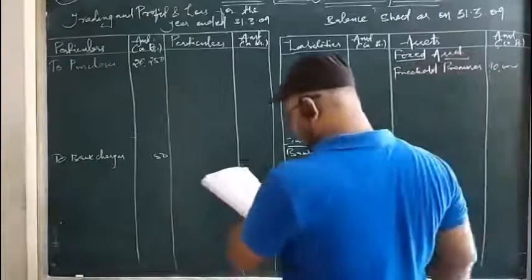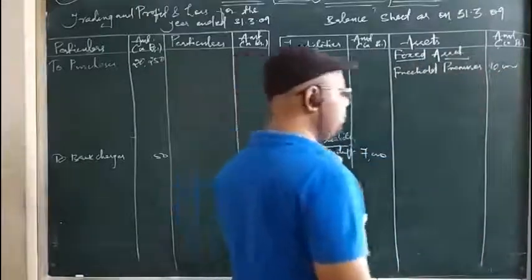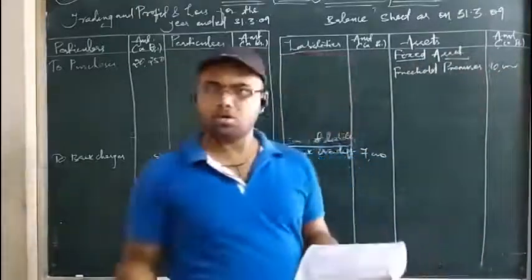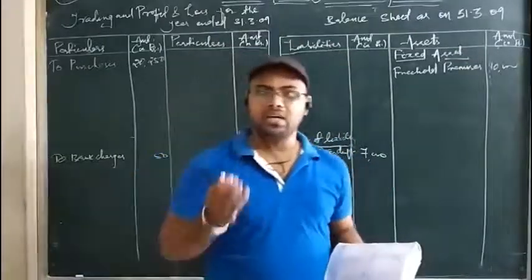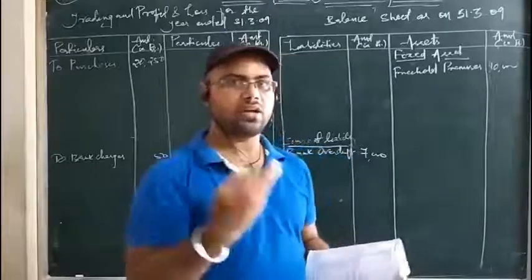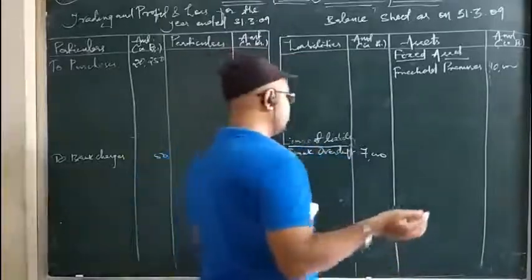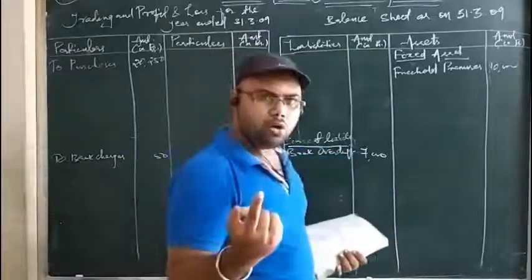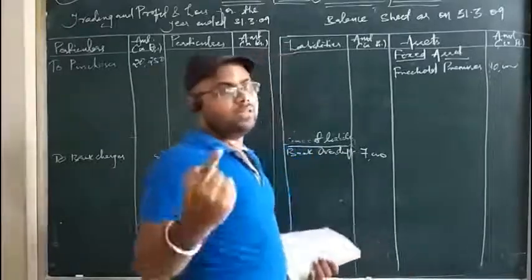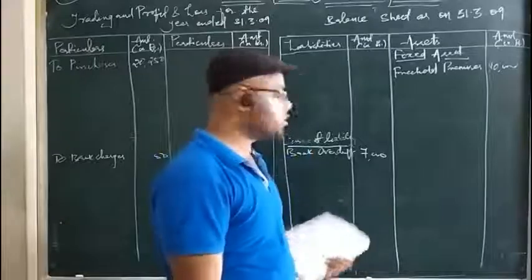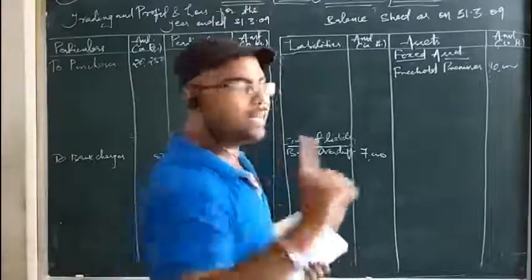Then annuity deposits. These are short-term deposits, and short-term deposits are assets. Since these are short-term assets, they are also called current assets. Likewise, if you take a short-term loan, it is a current liability. When you deposit with someone, these shorter deposits, or annuity deposits, are called current assets.